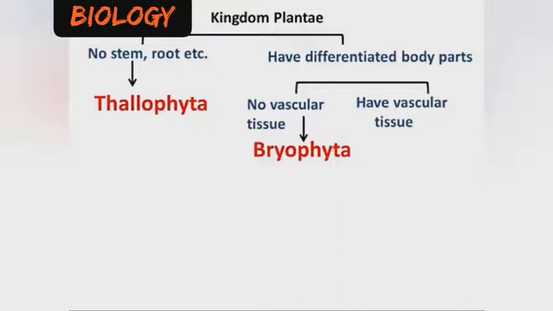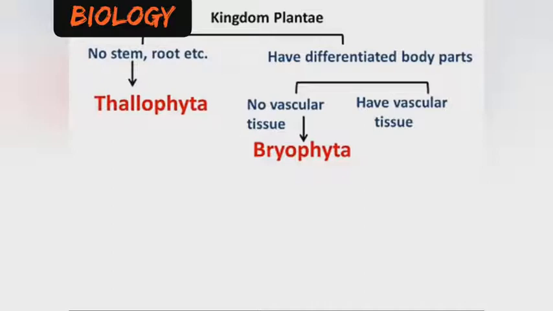Are we getting it now? That is the aspect of the Bryophyte. Though they have the floral parts, and remember when we talk about the floral parts, they are the stem, the roots, the flowers, the leaves. But what differentiates Bryophyte from Pteridophyte is that Bryophytes do not have vascular tissues.